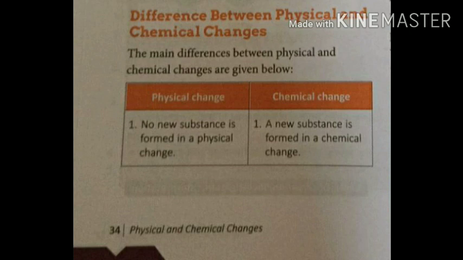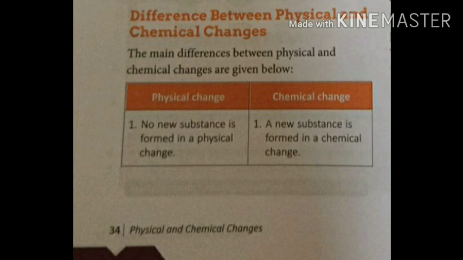So you can see in the textbook, the first point is, in a physical change no new substance is formed. I have chosen the difference topic. I taught you the physical change first, and then I have taken the topic physical and chemical change difference. Why? Because after that you will be able to understand the chemical change better. So in a physical change no new substance is formed, whereas in a chemical change a new substance will be formed.